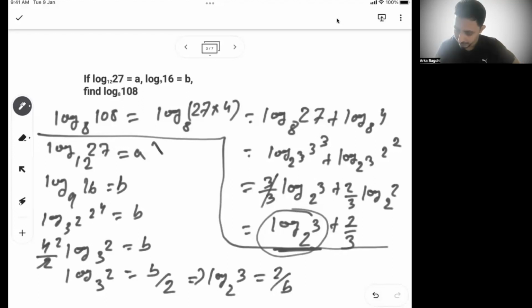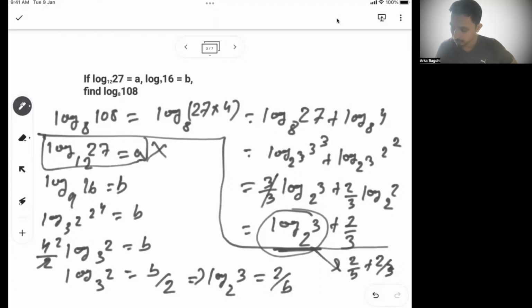So we don't need this part at all. I know log of 3 base 2 is 2 by B. So from here I can easily calculate it is 2 by B plus 2 by 3. So this is my answer: 2 by B plus 2 by 3. You can further simplify based on what is given in the question, but you know log of 3 base 2, you can easily calculate.